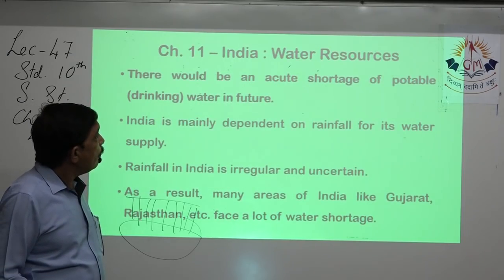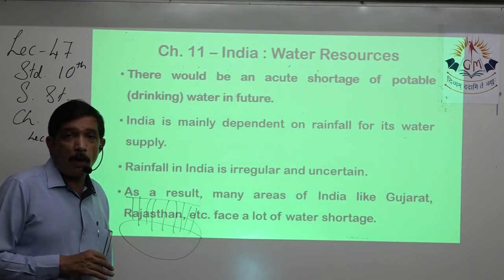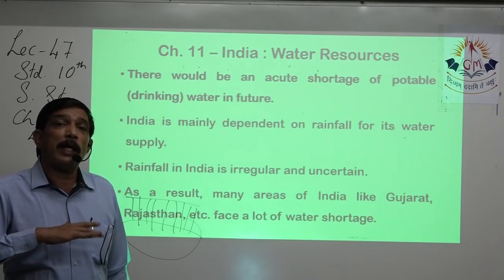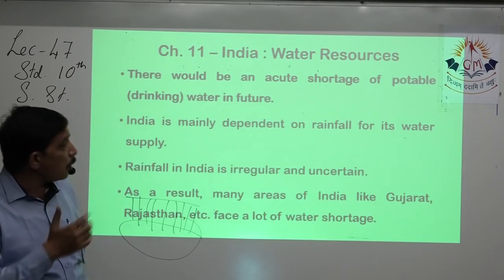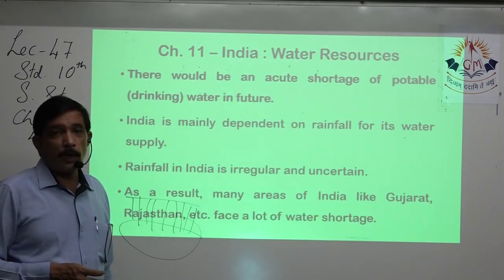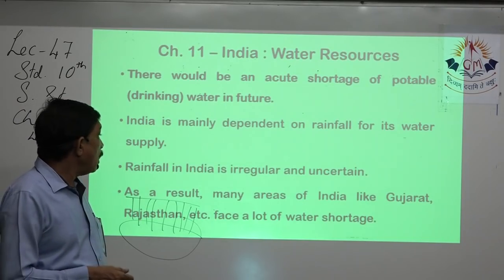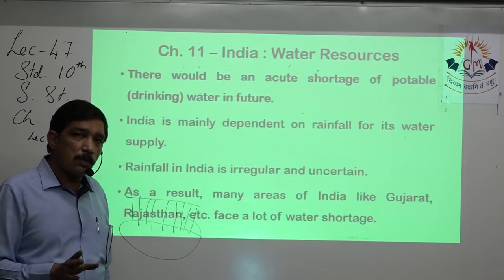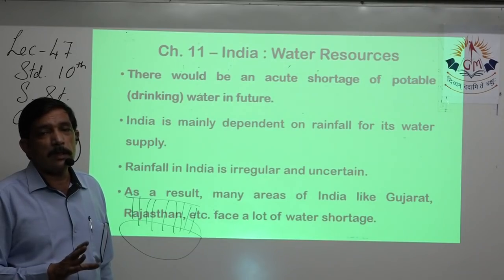There would be an acute shortage of potable water, a drinking water problem. It's increasing day by day, and we will have an acute shortage of drinking water, that is potable water, in the future. India is mainly dependent on rainfall, so we have to be extra careful for water supply. Rainfall in India is irregular and uncertain, that all of us know, and that is why we have to be ever ready to face these dangers.